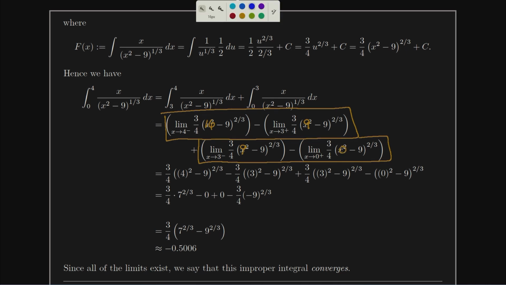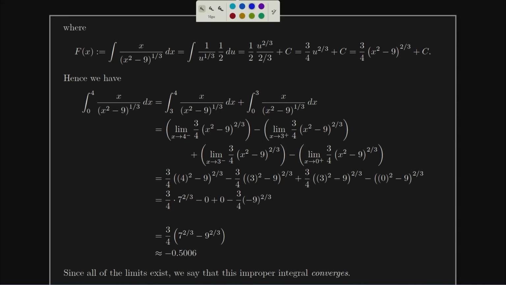If I go ahead and write those all out, I get some zeros in the middle. I get 7 to the 2/3 and negative 9 to the 2/3. Those really can't be simplified too much. We end up with 3/4 times (7 to the 2/3 minus 9 to the 2/3). If you really want a value for that, it's about negative 1/2. Okay, and since we got a final answer here, we say that the improper integral converges.